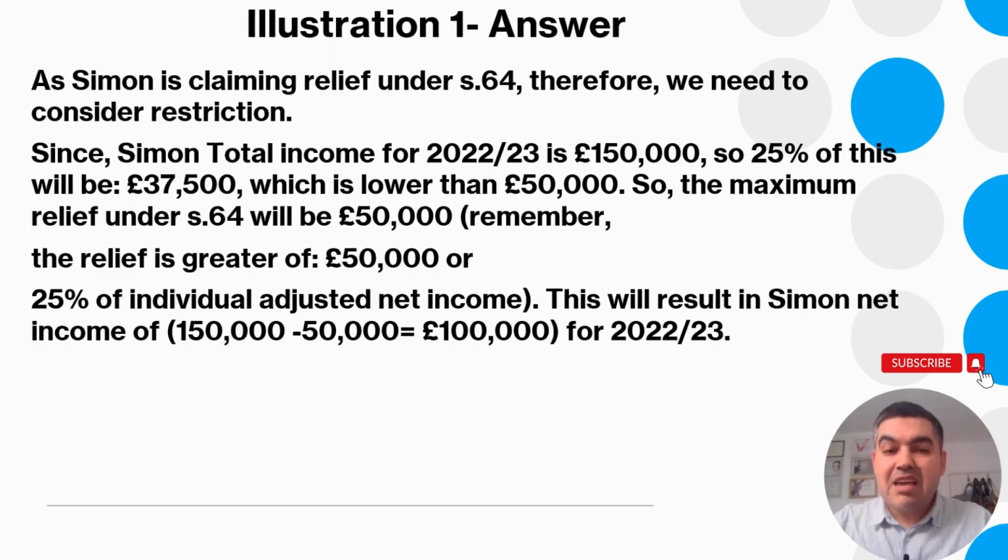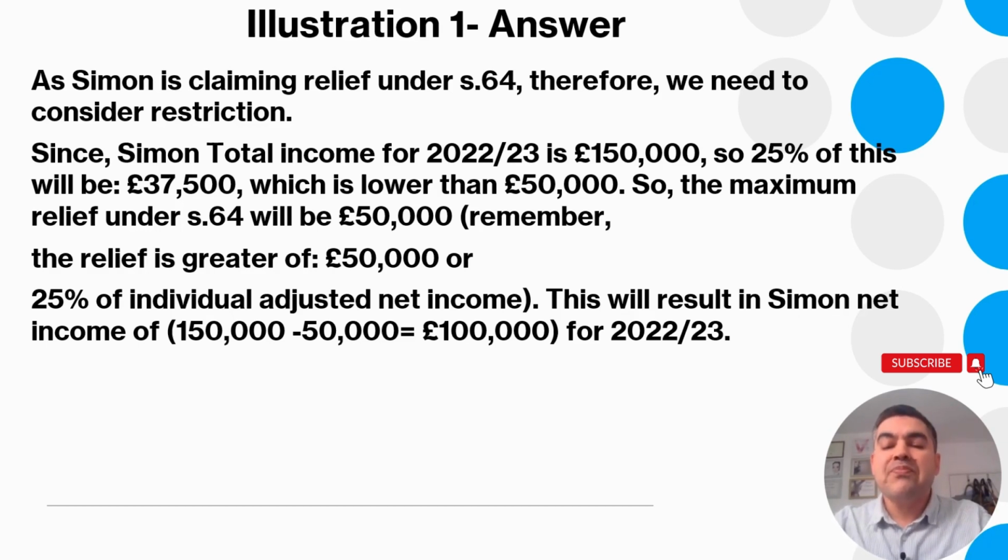Now, as Simon is claiming relief under S64 because there's a trading loss, he wishes to use this trading loss against other income of the same year. Since Simon's total income for 2022-23 is 150,000, 25% of this will be 37,500, which is lower than 50,000. So the maximum relief under S64 will be 50,000.